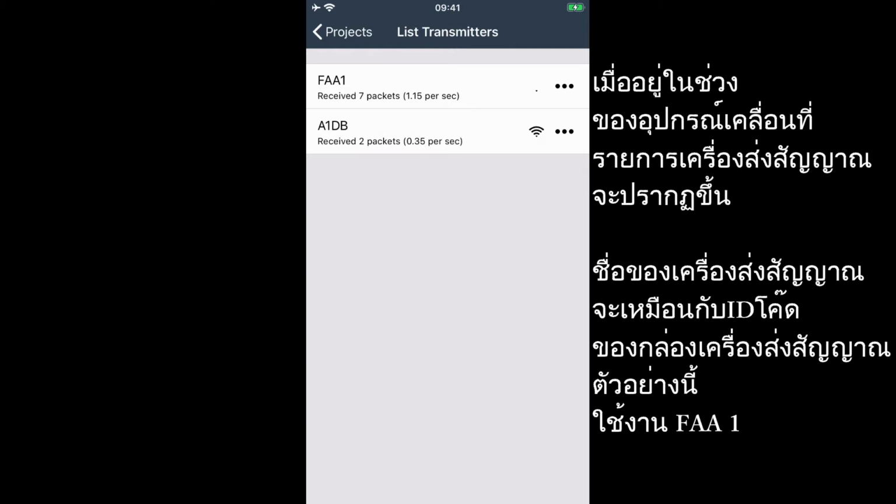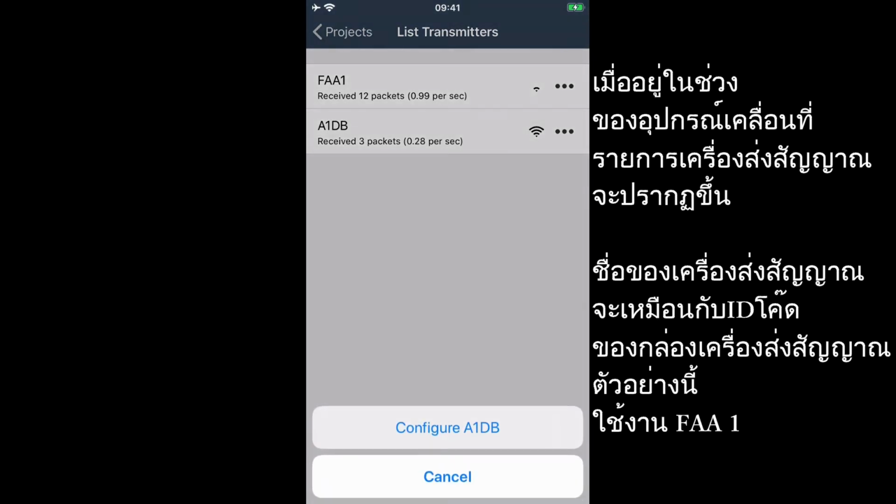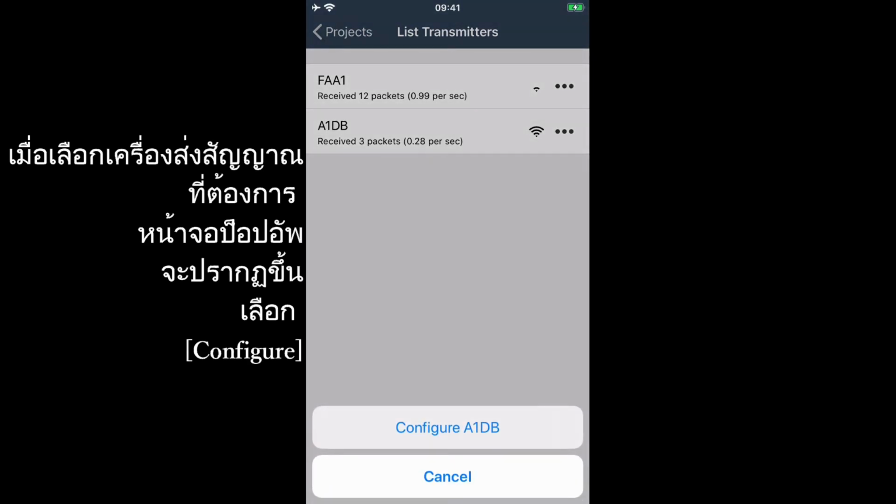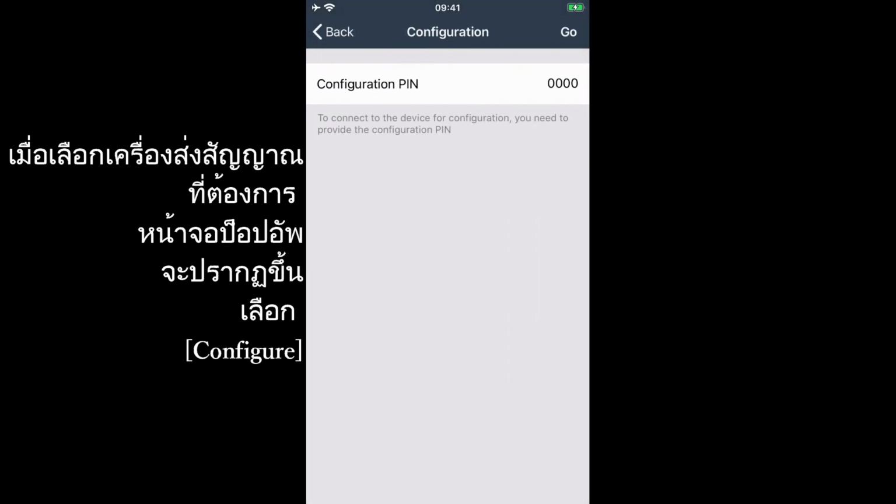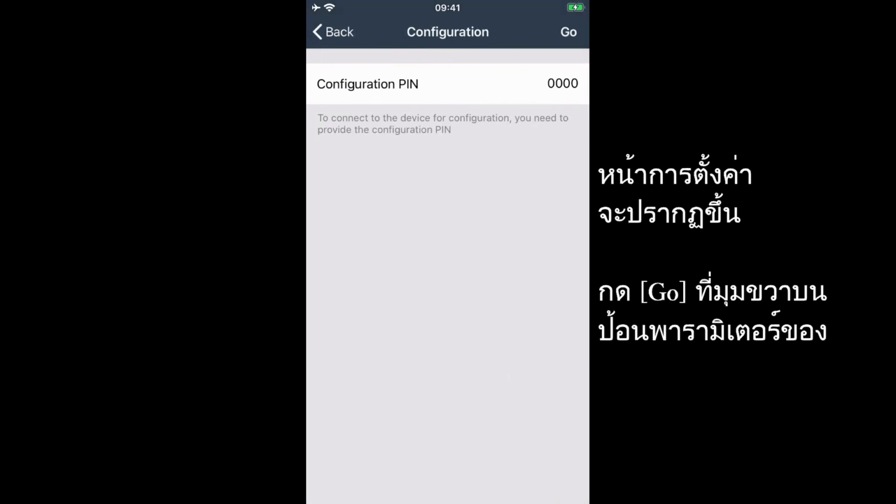The name of the transmitter will be the same as the ID code on the transmitter box. In this example, we have used A1DB. Select the required transmitter and this will display a pop-up screen. Now select Configure. You will now land on the configuration page.